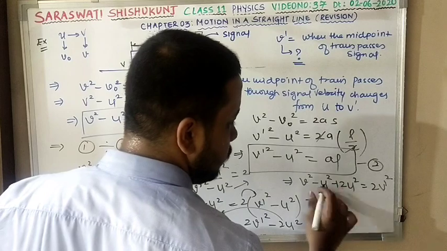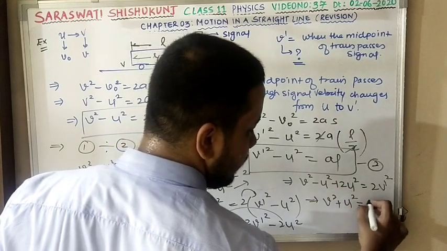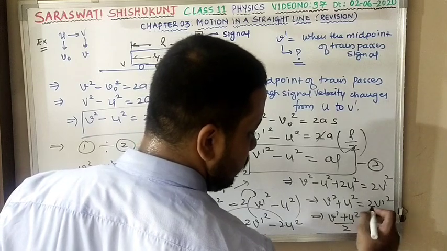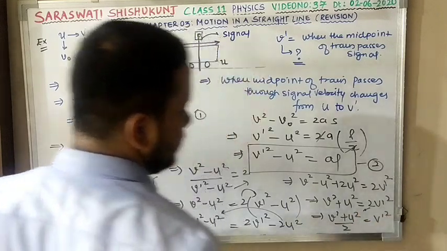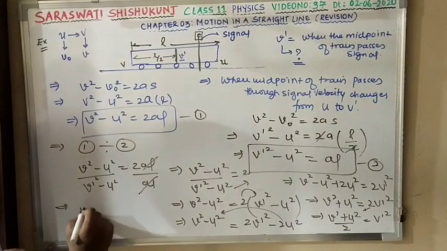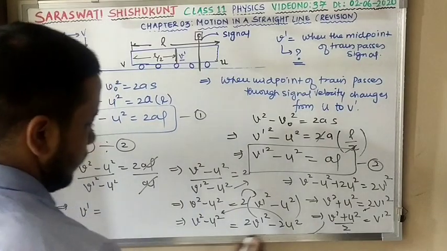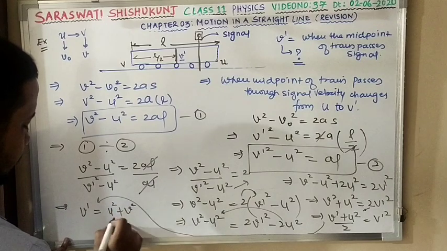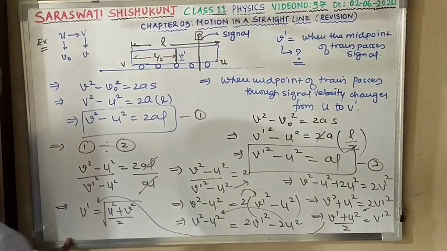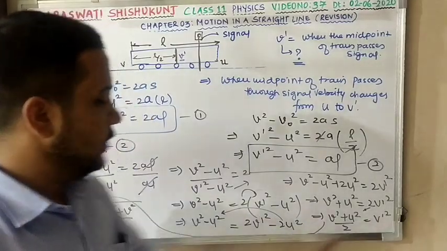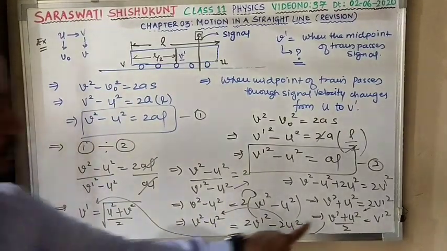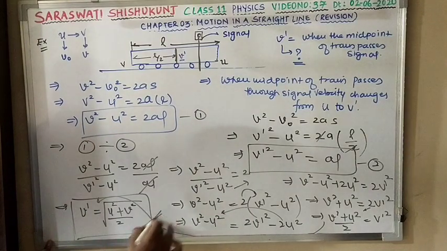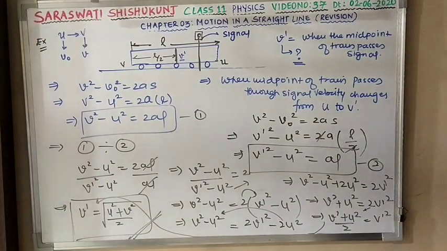So this is v square, 2 minus 1 is u square, 2v dash square. So this is v square plus u square by 2, it is equal to v dash square. Therefore, my speed at the midpoint v dash is equal to the square root of u square plus v square by 2. Is this clear? This is square, so I have taken the square root over here. This is my final answer. Hope it is clear. Very interesting example. Clear?